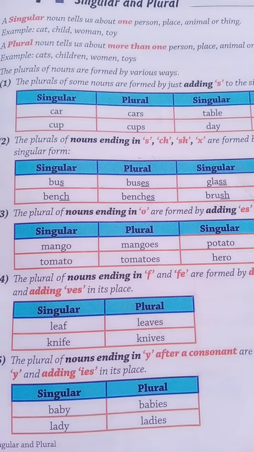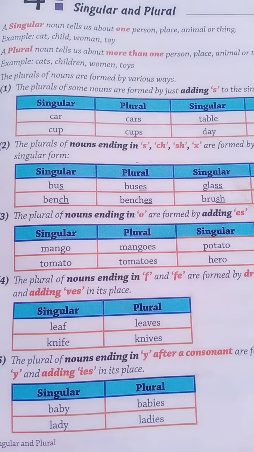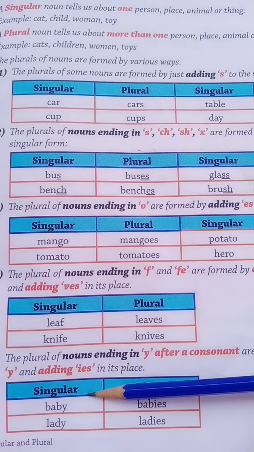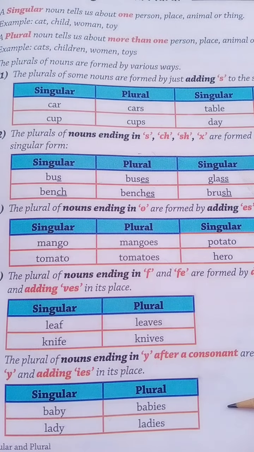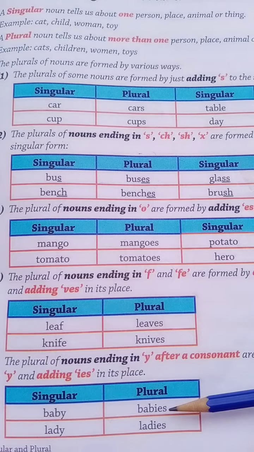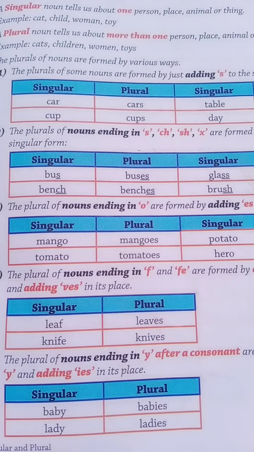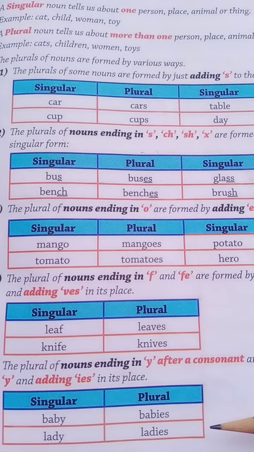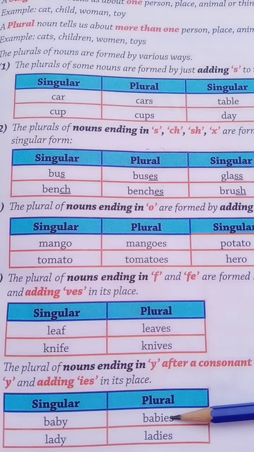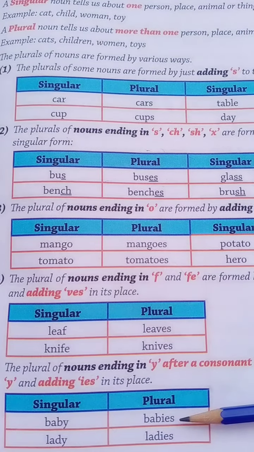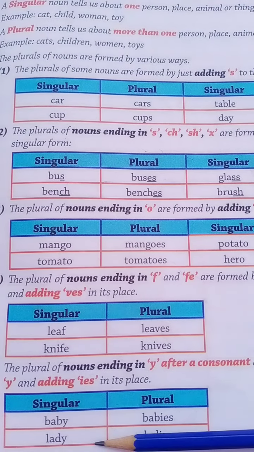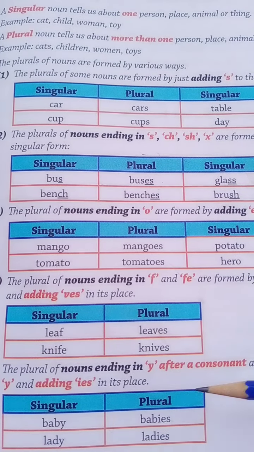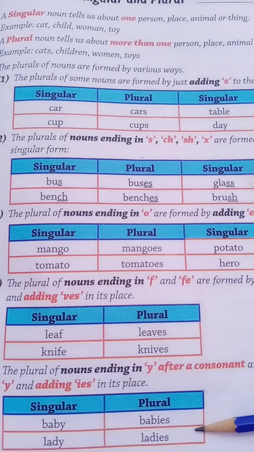Now, if you want to change the plural form of baby, what will it become? Yes, baby becomes babies. So mostly we use ies at the end of the words. And lady, ladies. Lady, ladies.